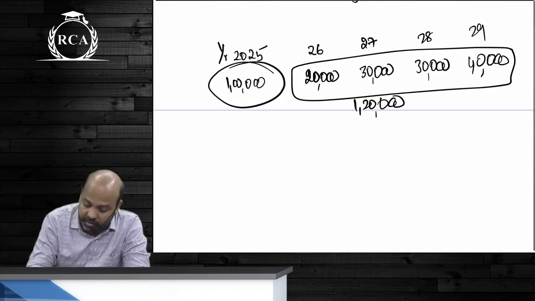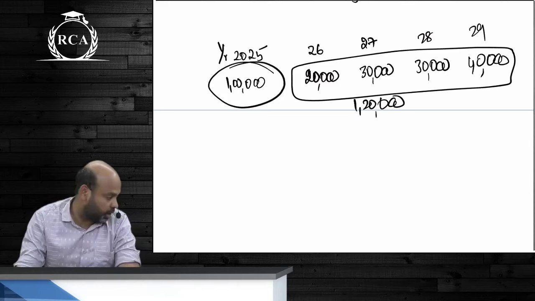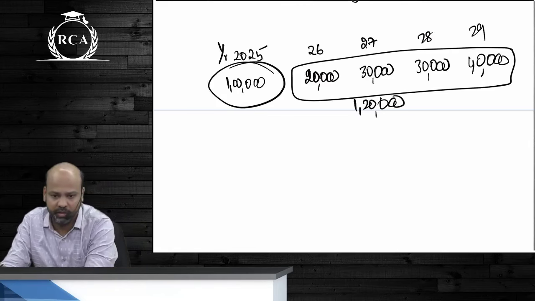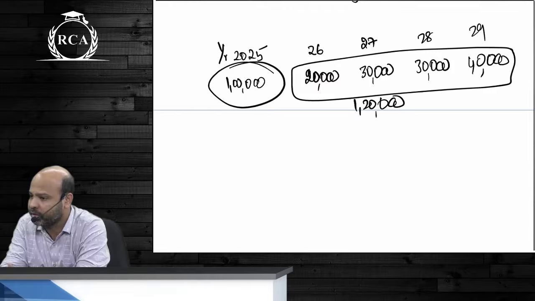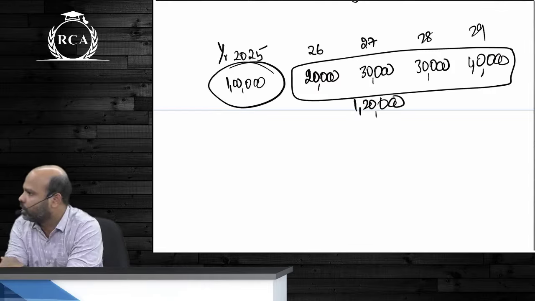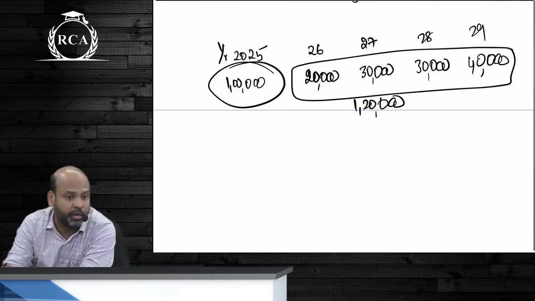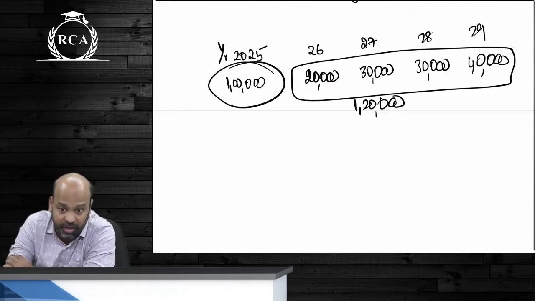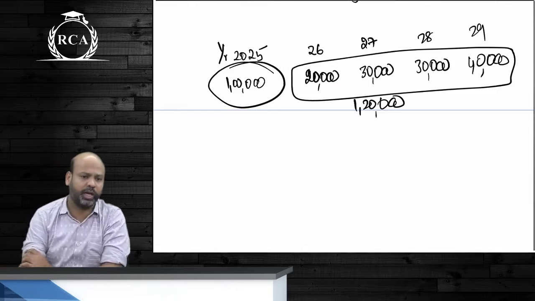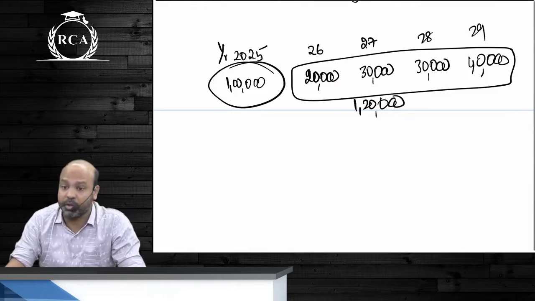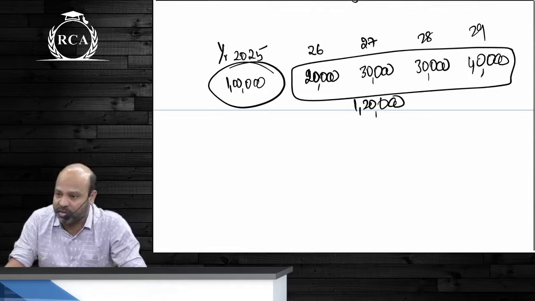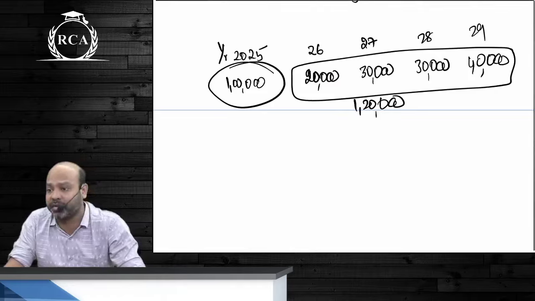I have invested 1 lakh today. I am receiving 1,20,000 over the next 4 years. The amount of profit that I've made is accounting profit. That's not financial profit. Accounts will tell us that we have made a profit of 20,000 because by investing a lakh rupees, we are getting an amount of 1,20,000. Financial management says that because the cash flows are not arising at the same point of time, it is absolutely useless to compare 1,20,000 directly with 1 lakh.